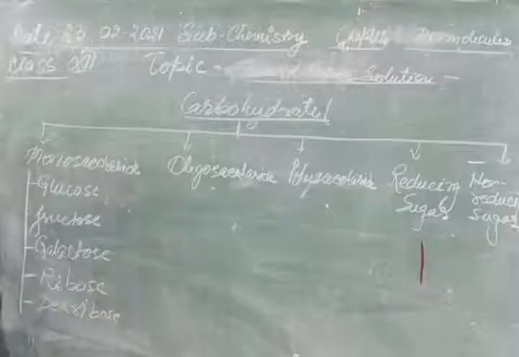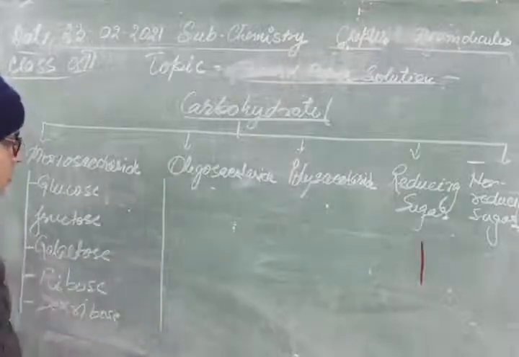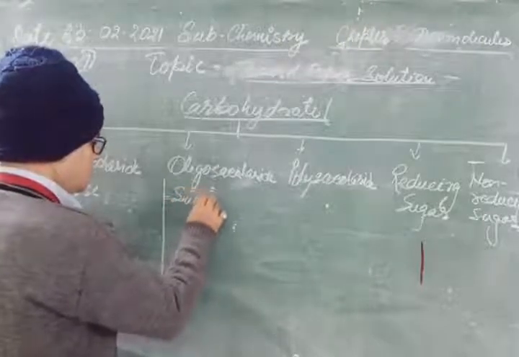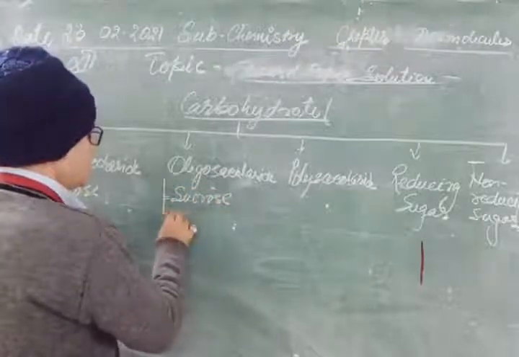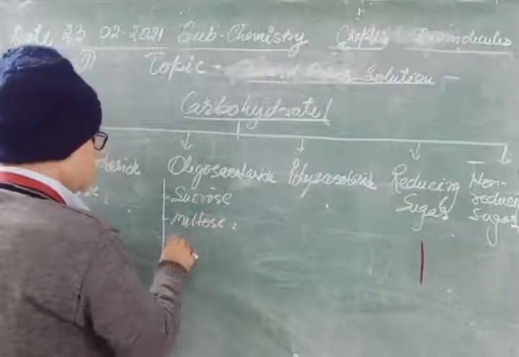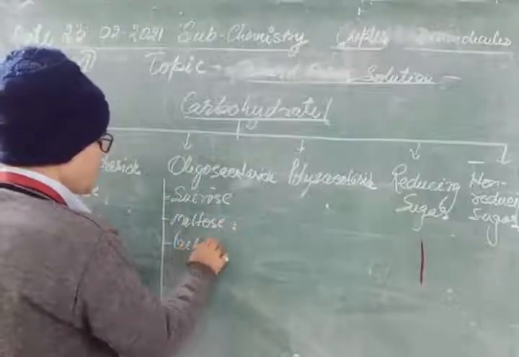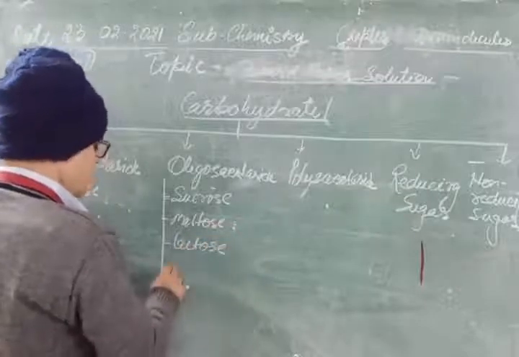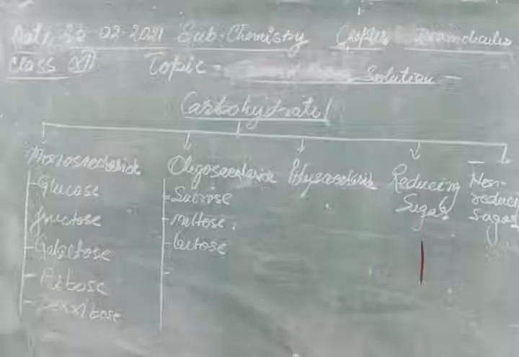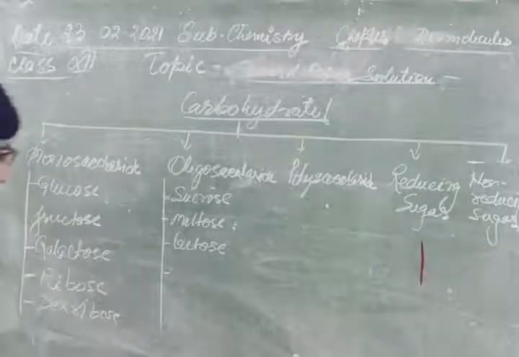In oligosaccharide there are sucrose, maltose, lactose, raffinose, etc., which are in our course.